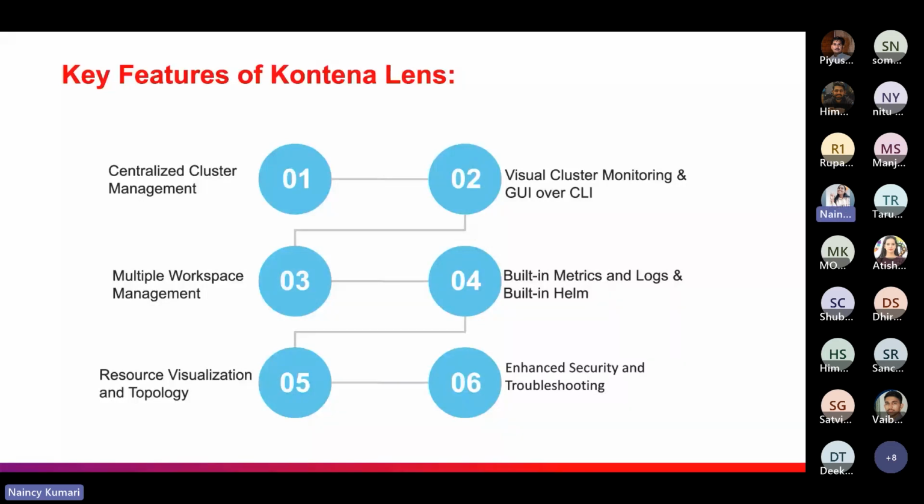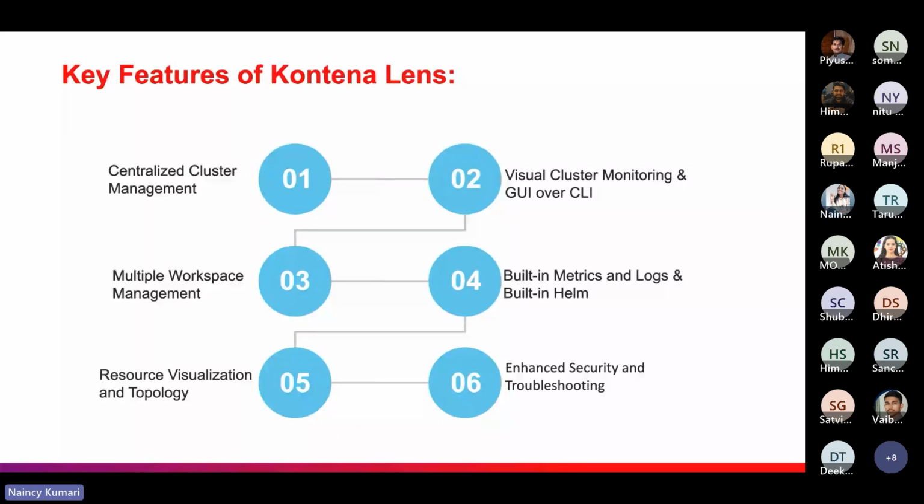And Container Lens supports Helm charts also. So Helm charts are the package managers for Kubernetes applications. So Container Lens has built-in Helm support. So we can easily browse and deploy Helm charts from the dashboard itself. So this is the most important feature of Container Lens that I have seen.